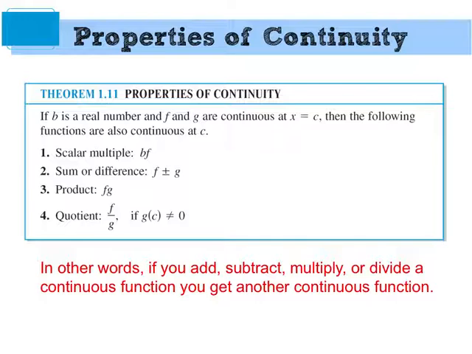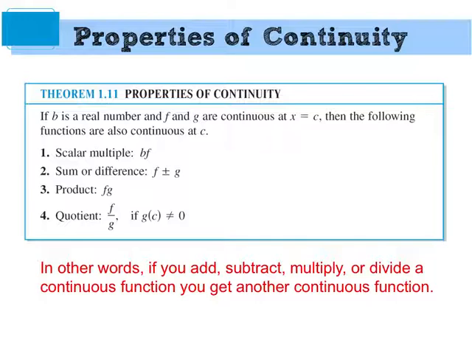You multiply a continuous function by a number. You add two continuous functions. You multiply continuous functions. You divide continuous functions. It'll stay continuous. Notice there's a little caveat there, except where the denominator equals 0.